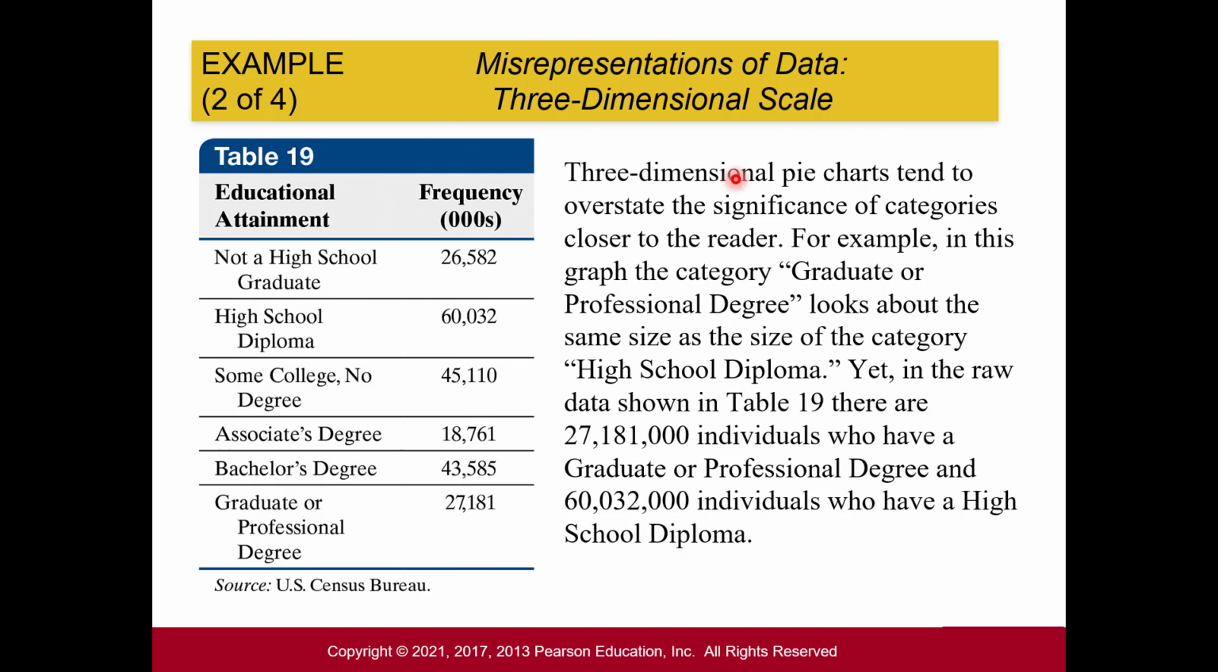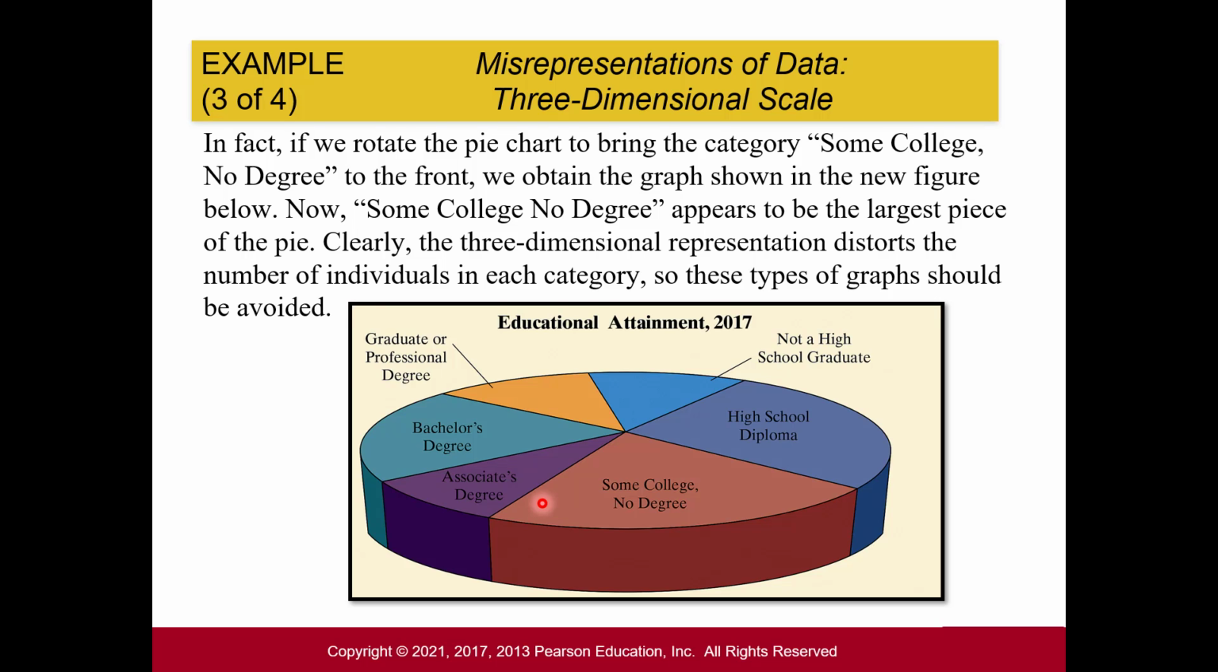So three-dimensional pie charts tend to overstate the significance of categories closer to the reader. So for example, the category graduate or professional degree looks about the same size as the high school diploma category. Yet if you look at the raw data from the table, for high school diploma, it's 60,000. For graduate degree, it was 27,000. So they weren't nearly as close as the visual made them appear, close in size.